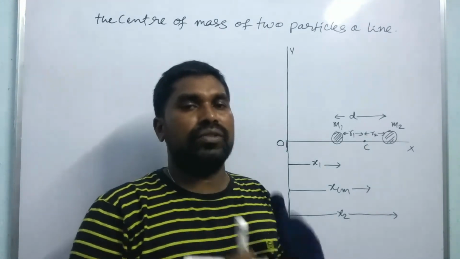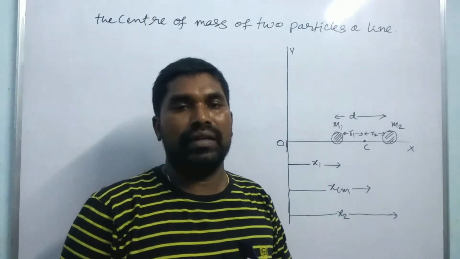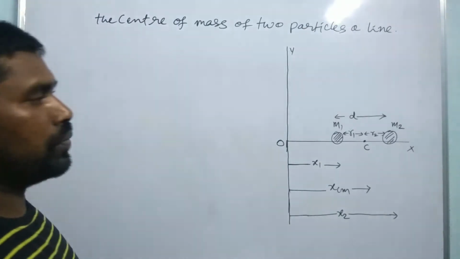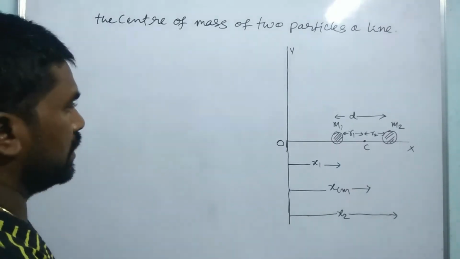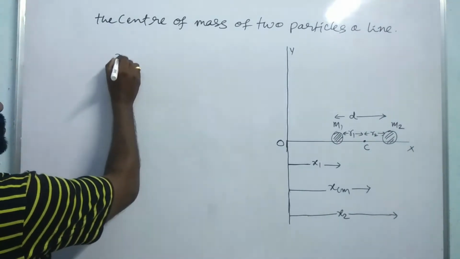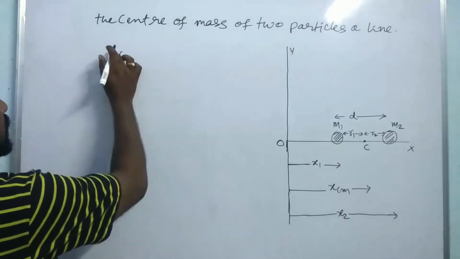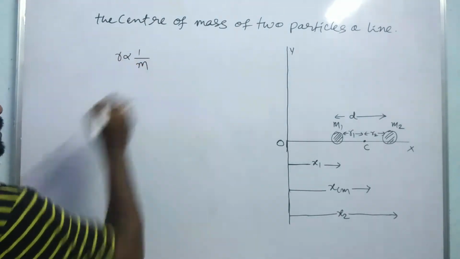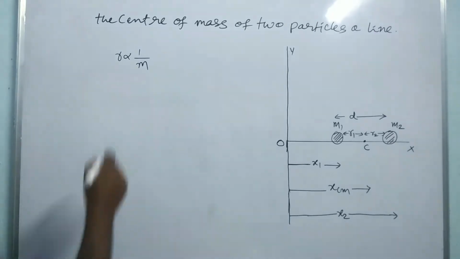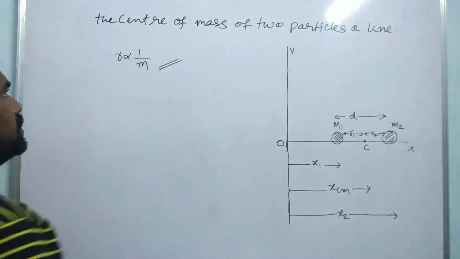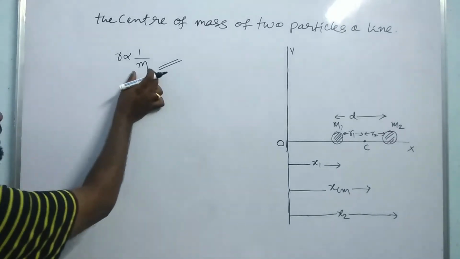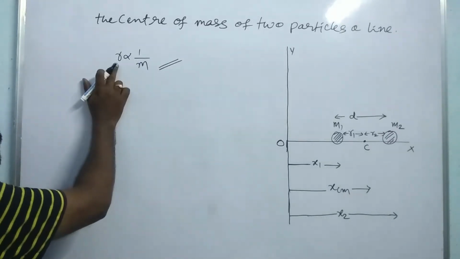Okay, and also the distance is inversely proportional to the mass of the particle here. So here the distance of the center of mass is inversely proportional to the mass of the particle. So this is the rule you have to remember, very important. Okay, if the mass is less, the distance is more.